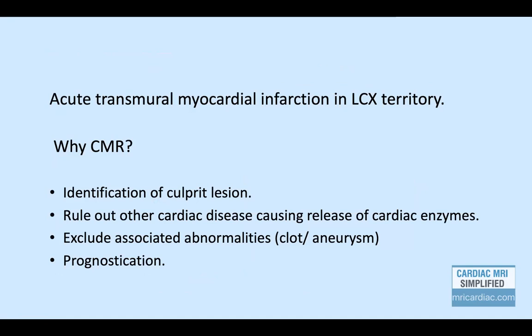Basically, identification of the culprit lesion is of paramount importance because depending on that, treatment can be planned. It also helps to rule out other cardiac diseases like myocarditis, which can also release cardiac enzymes. In our case, troponin levels showed downtrend, which again confirmed the ischemic variety rather than myocarditis. CMR can also exclude other abnormalities such as LV clot, thrombi, aneurysms, and depending on the extent of involvement and scar, it can prognosticate the disease.